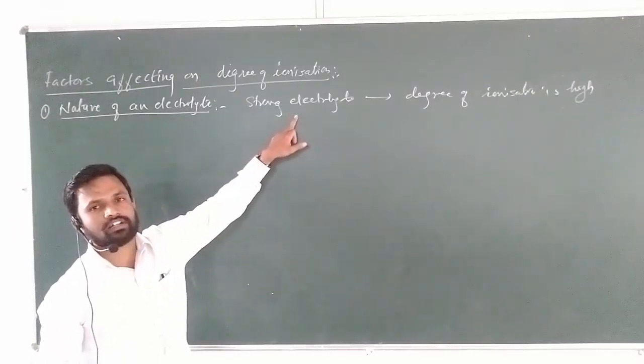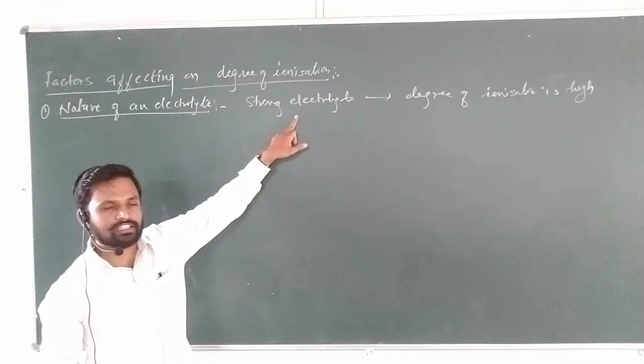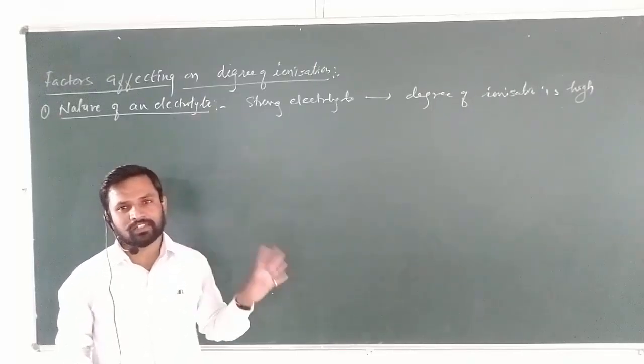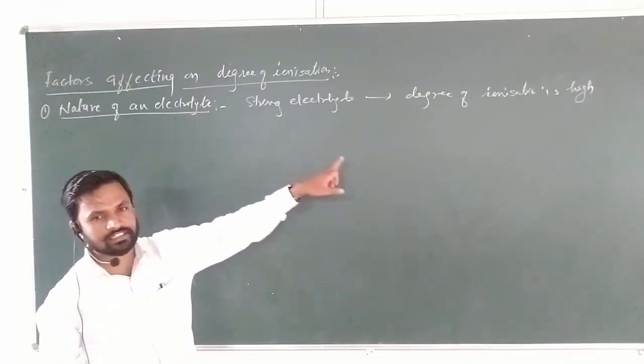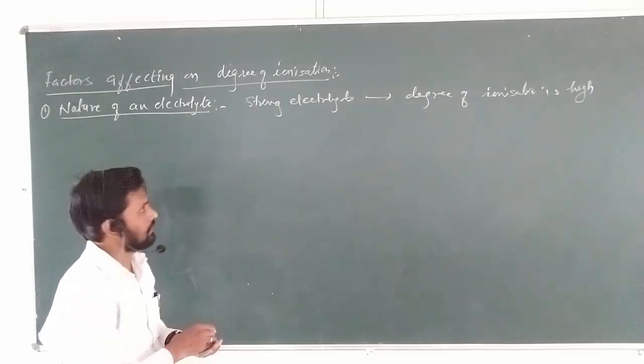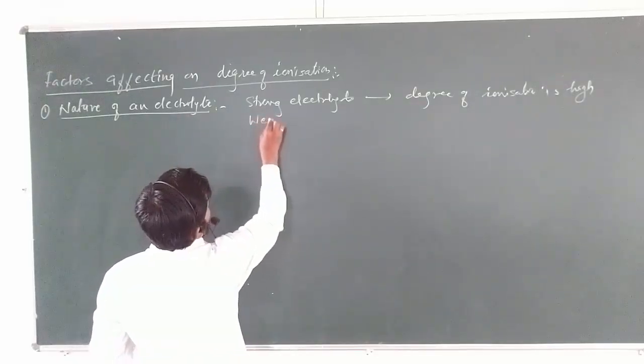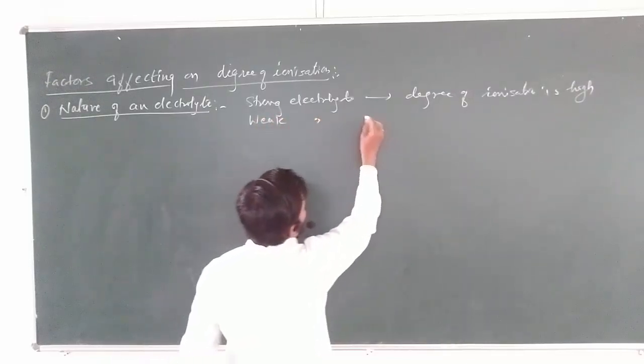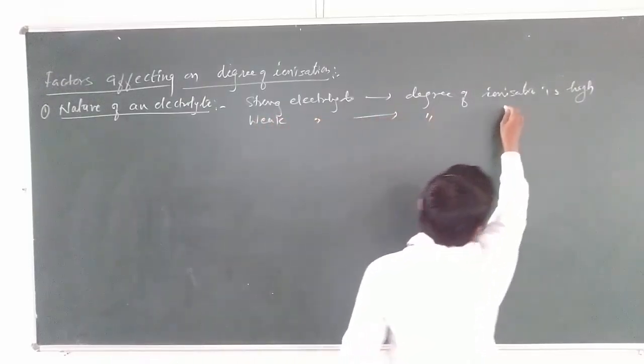Because of what? We are taking a strong electrolyte. What is a strong electrolyte? A strong electrolyte is completely dissociated. Therefore, the degree of dissociation, the degree of ionization, is high for a strong electrolyte. Let me consider the weak electrolyte. What will happen? The degree of dissociation is low.